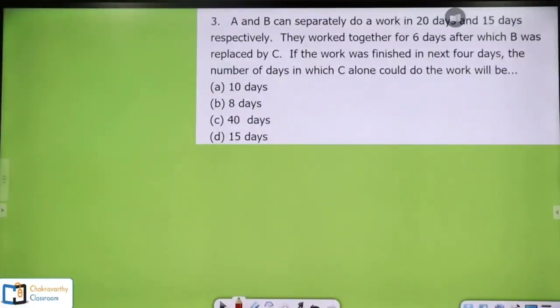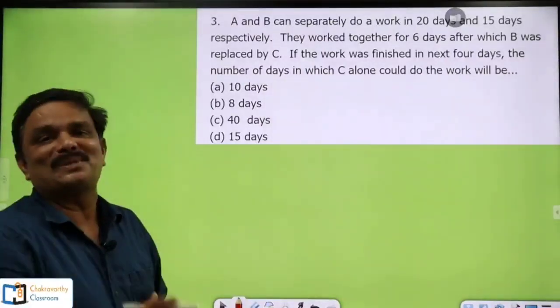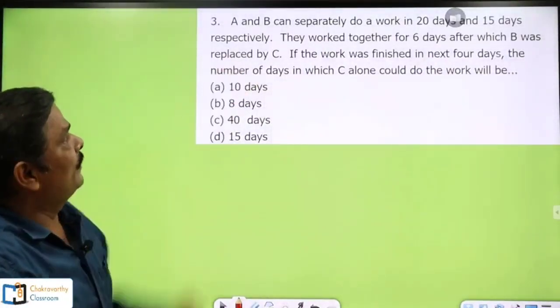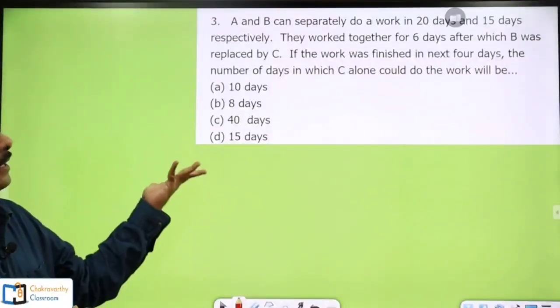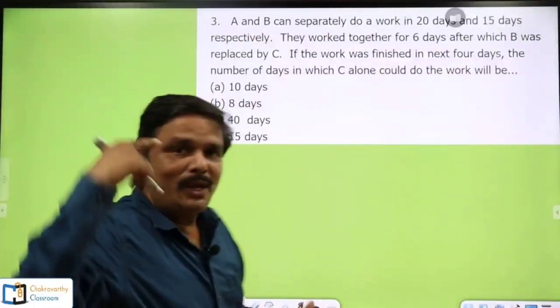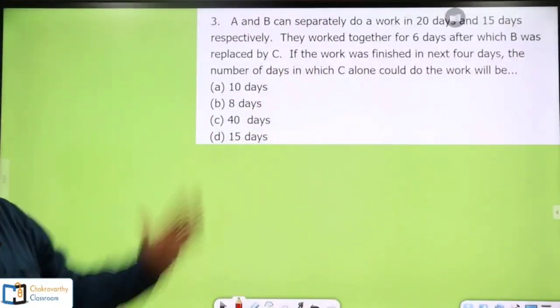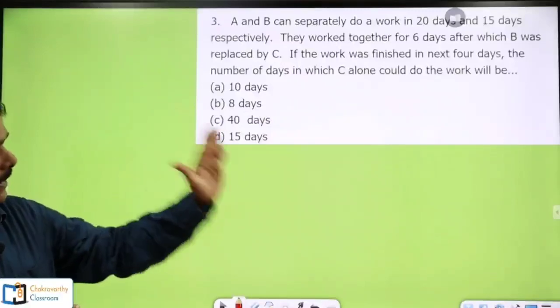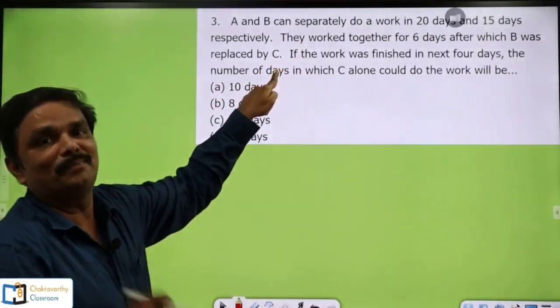Observe this question carefully, students. This question must be done by you, and you have to do it as quickly as possible. Alright. See how they have given it: A and B can separately do a work in 20 days and 15 days respectively. While reading the question only, you have to get it in your mind. Next, they work together for 6 days. After that, B was replaced by C.